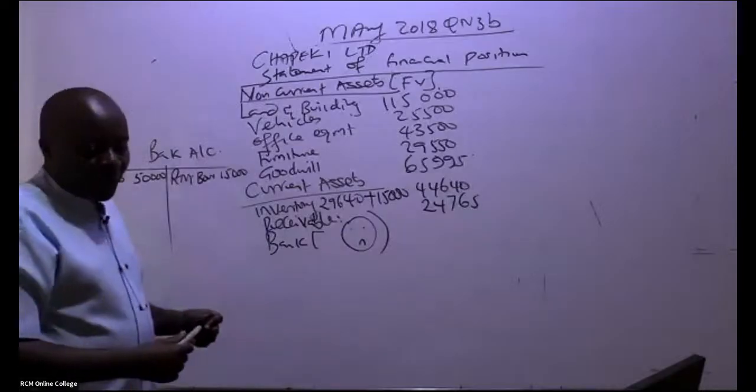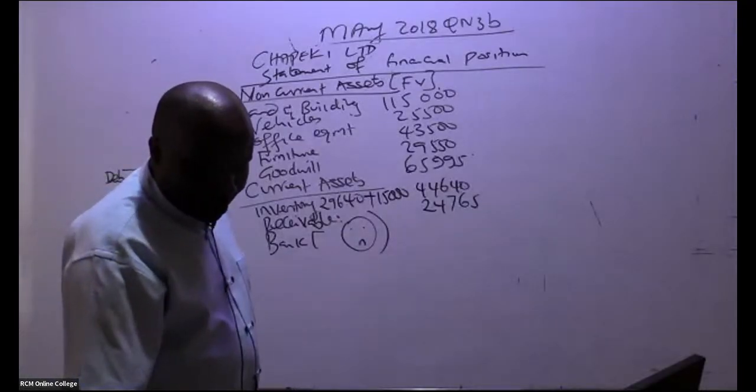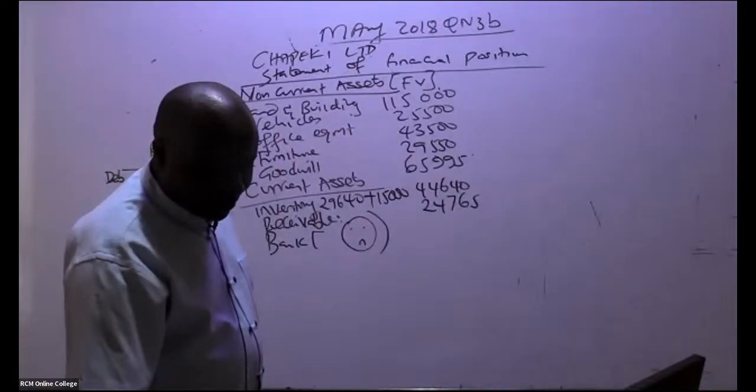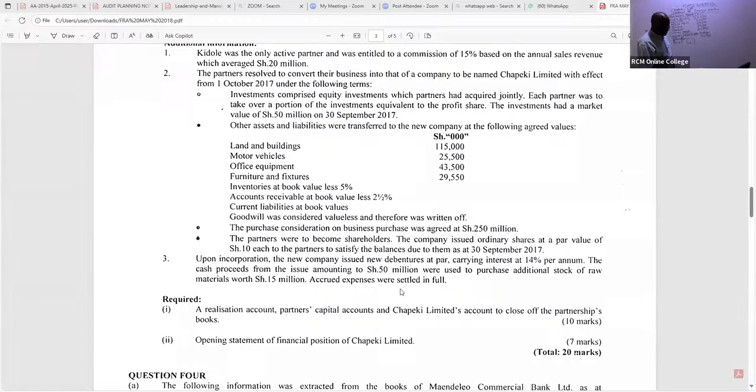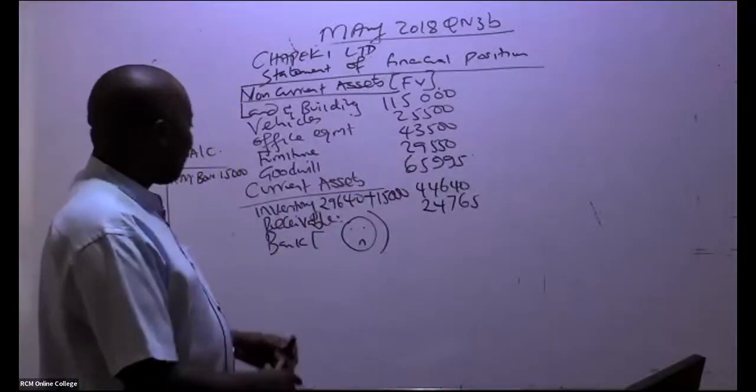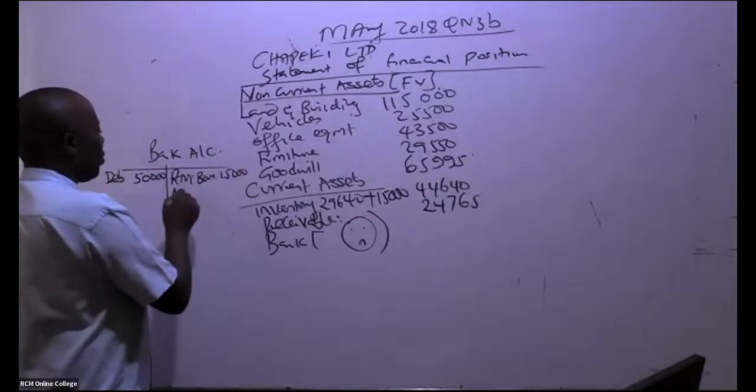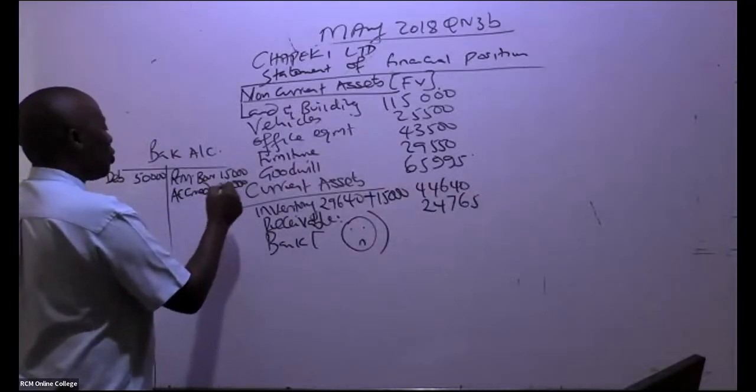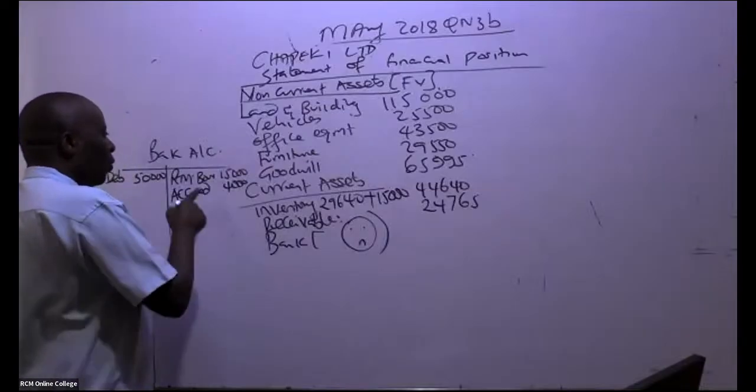And there is something else that we did with this money. You can see here, accrued expenses were settled in full. Is there somebody who is able to see our accrued expenses? Accrued expenses were 4,000. So we debit the accrued expenses account, we credit the bank account.